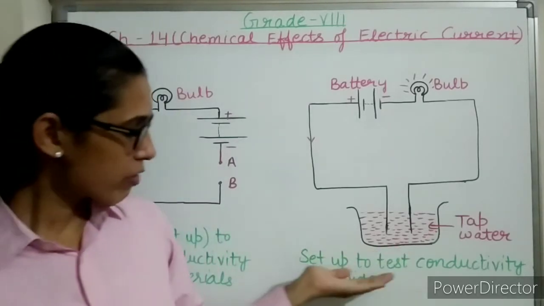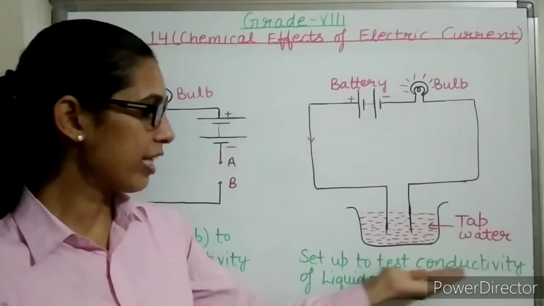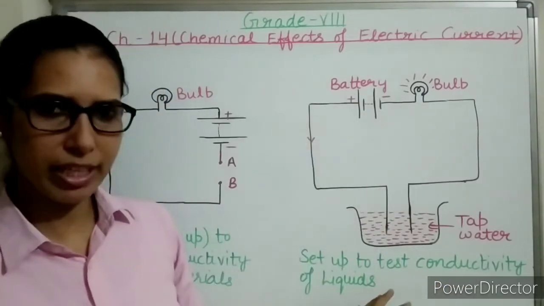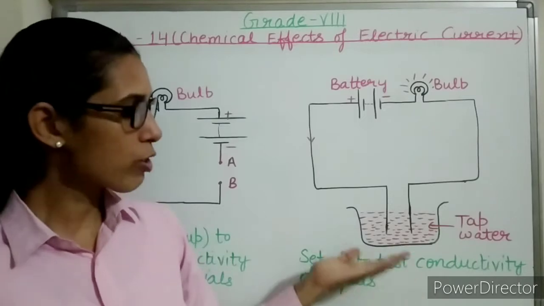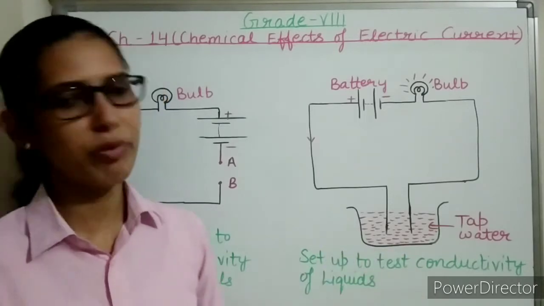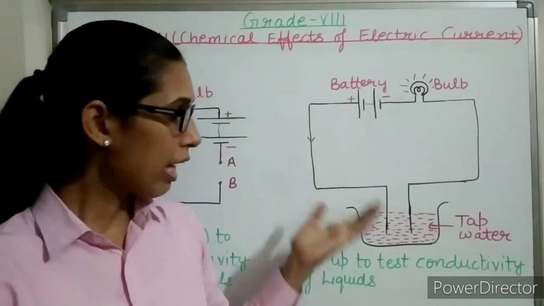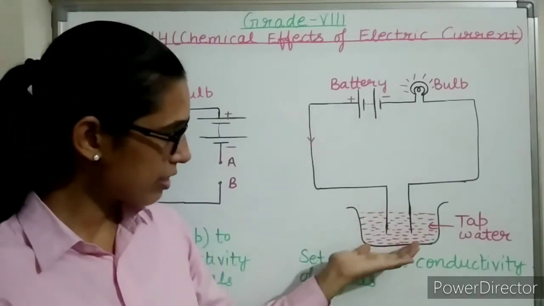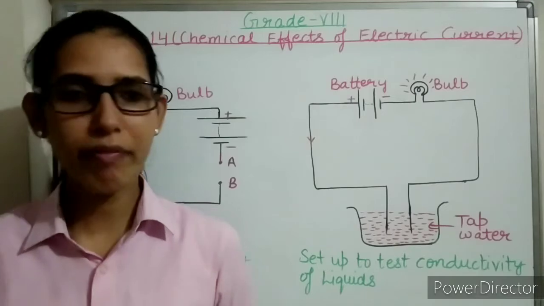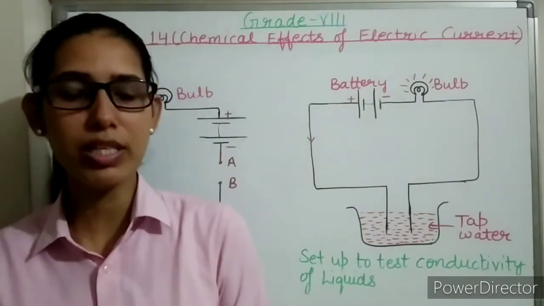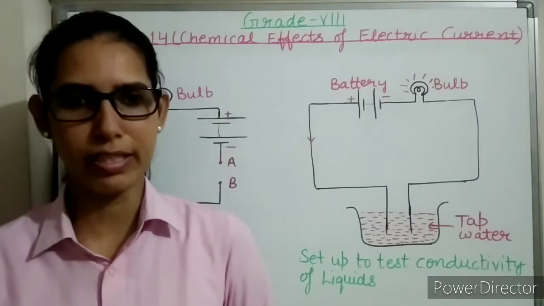So like this, with the help of this setup, we can check the conductivity of liquids. It's a very simple circuit, very easy to make. With the help of this setup, we can test the conductivity of liquids. After understanding this electric circuit, what we have understood is that some liquids are good conductors of electricity and some liquids are poor conductors of electricity.